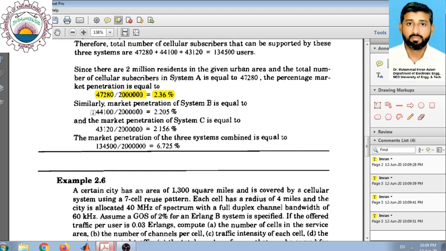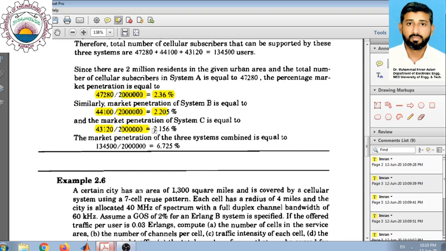Similarly, system B has a market penetration of 44,100 divided by 2 million, which is around 2.205 percent. So system B has around 2.2% of market penetration. Similarly, we can find the market penetration of system C by dividing the number of users of system C, which is 43,120, by the total population, which is 2 million.